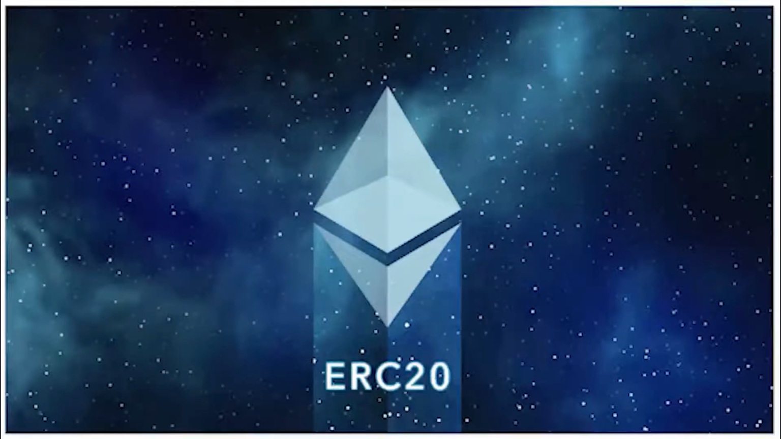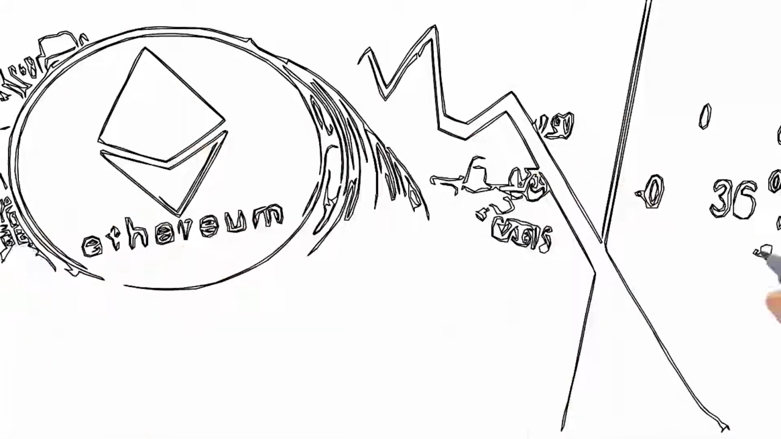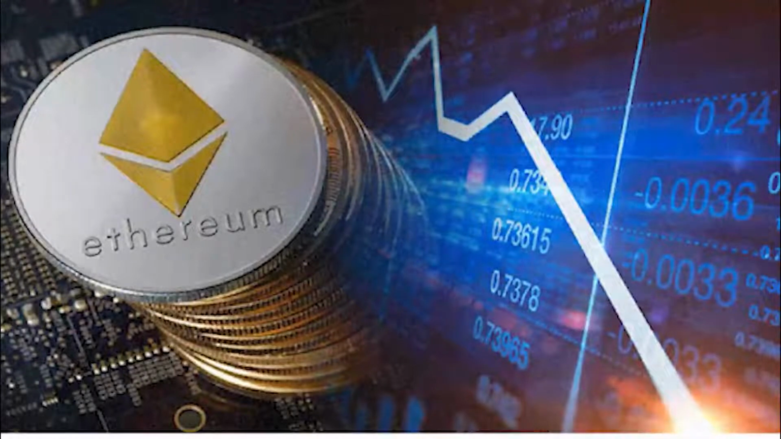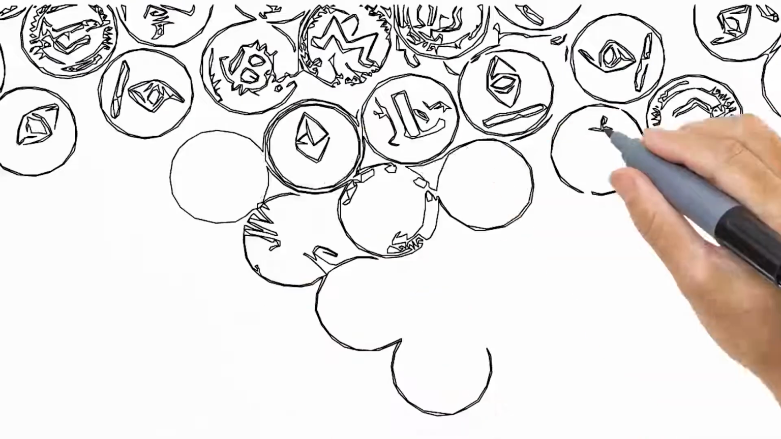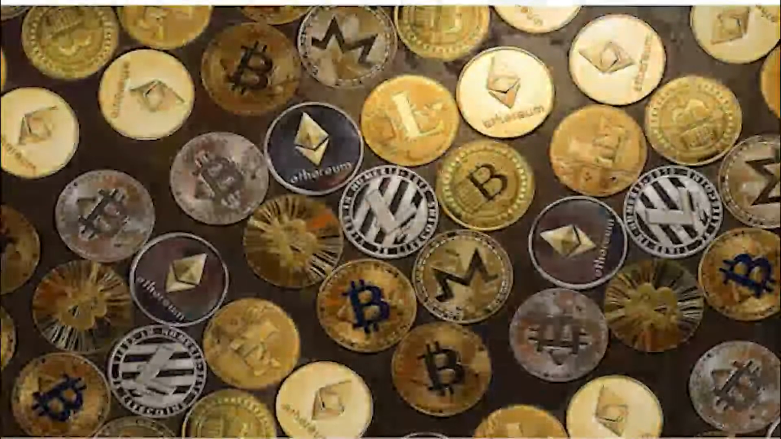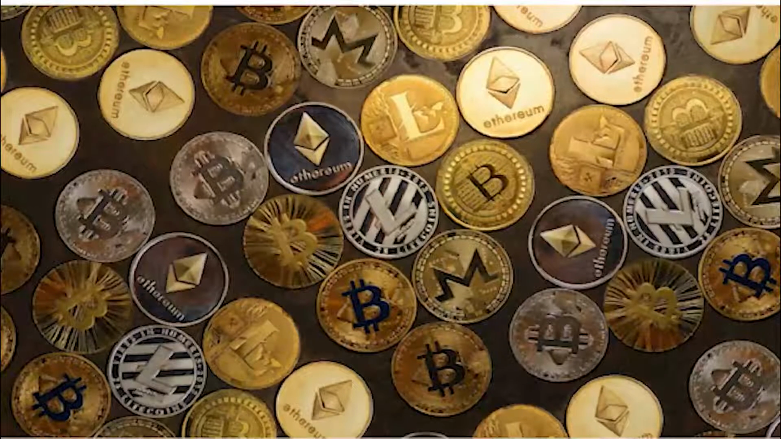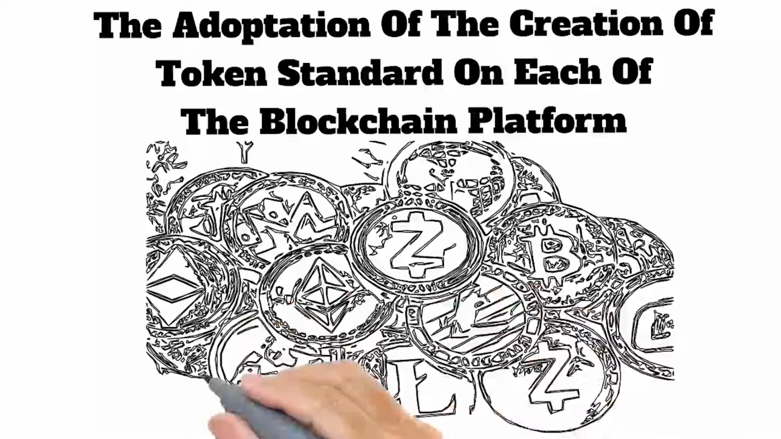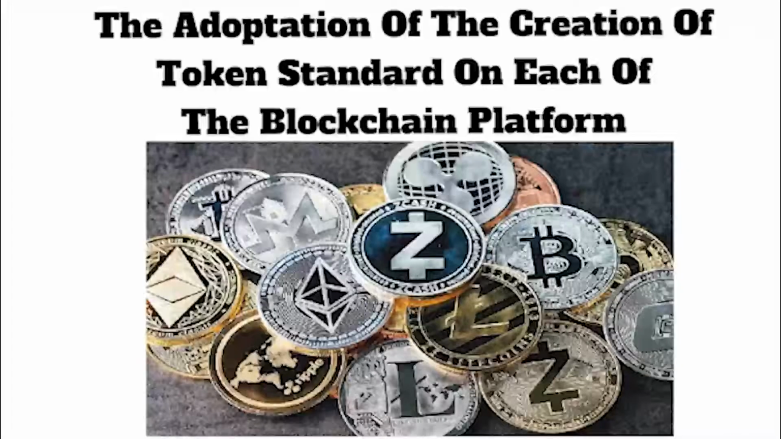Now, the ERC20, as I said, is used for all smart contracts on the Ethereum blockchain, and it's also used to facilitate implementation on the blockchain platforms of the Ethereum blockchain platform. Now, every time anybody wants to create a token, I said it has become very easy to create tokens right now because of the adoption or the creation of the token standards on each of these blockchain platforms. And this is what we talked about in our previous lessons.